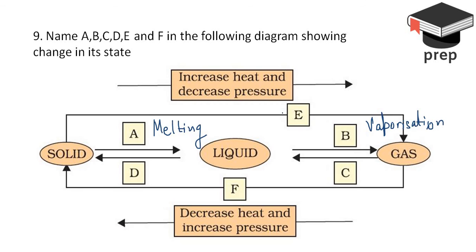Now, moving to the C part, when the gas is getting converted into the liquid, we can call it condensation. Moving to the next part, when the liquid is getting converted into the solid, we can call it solidification.